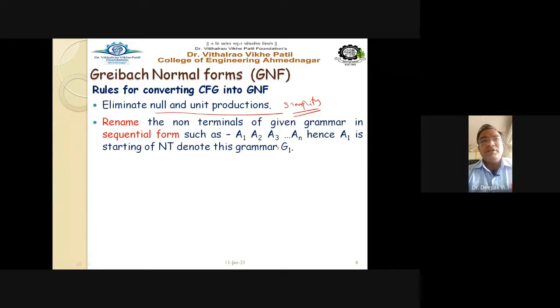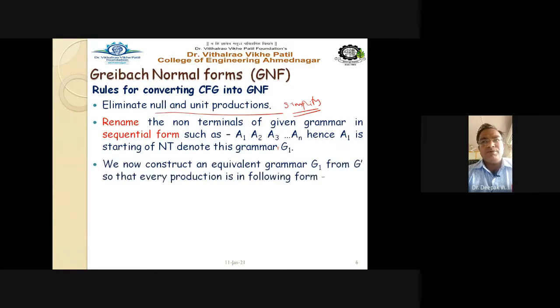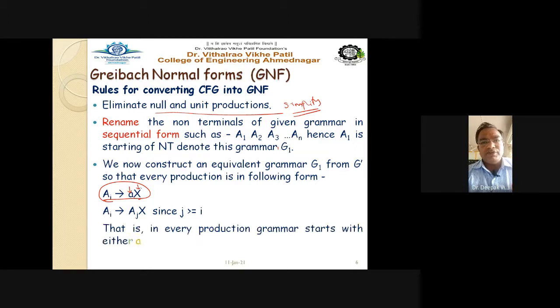So see here, rename the non-terminals of the given grammar in sequential format, and we now construct an equivalent grammar G1 from G dash, so that every production is in the following form: A gives a X, where X is any number of non-terminal symbols and a is the terminal symbol. So every production starts with either a terminal or A of i.